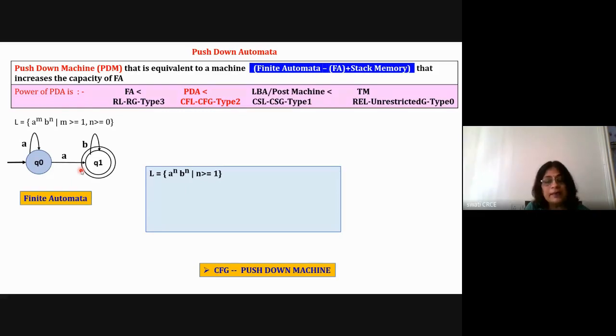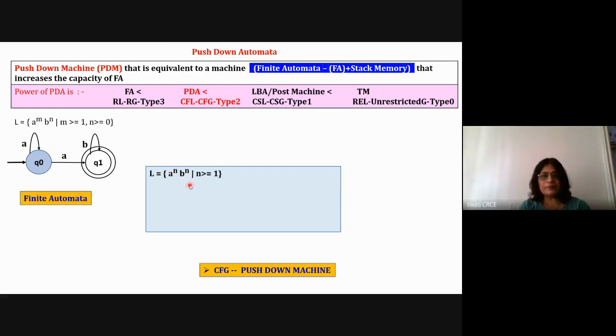And we have studied the pumping lemma. As per the pumping lemma, we proved that this is not a regular language. So if it is not a regular language, then it is not accepted by an FA. It is a CFL, that is, a context free language. A raised to n, B raised to n, where n is greater than or equal to 0 or n is greater than or equal to 1, is a context free language. That we have proved it is not a regular language by using the pumping lemma.